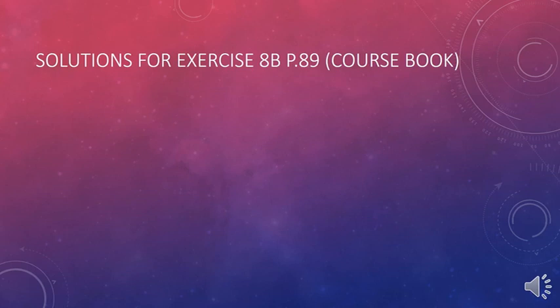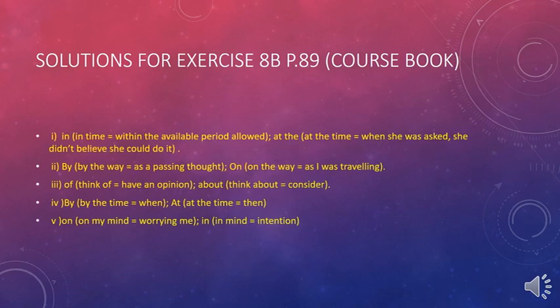If I say, she didn't think she could finish the work in time. Why did I say in? Because we're giving it as an available period allowed, a period of time allowed. While for the other one, she didn't think she could finish the work at time. Here, we mean that she couldn't believe this.